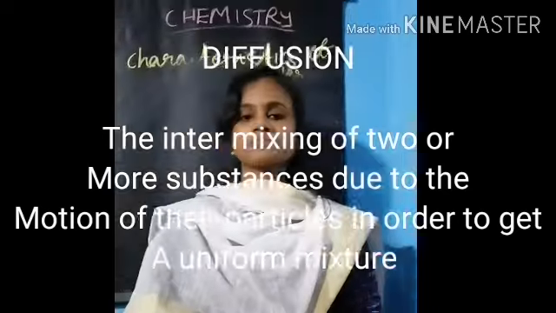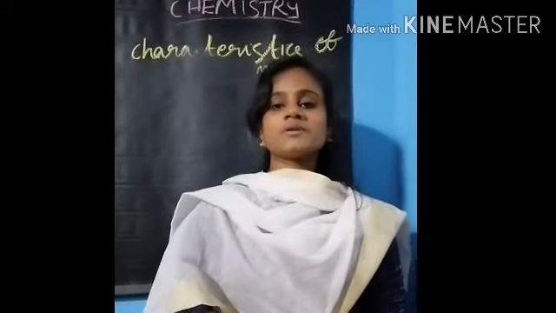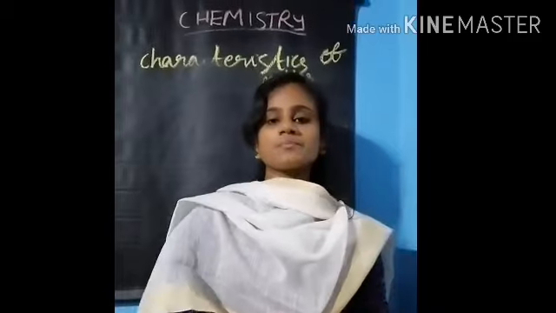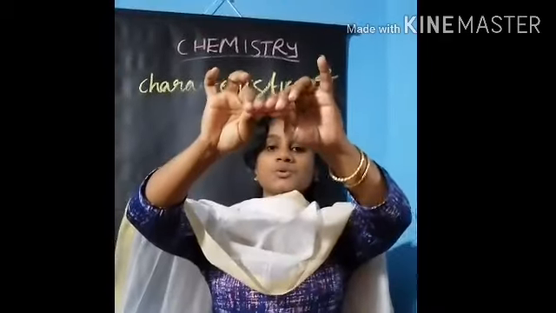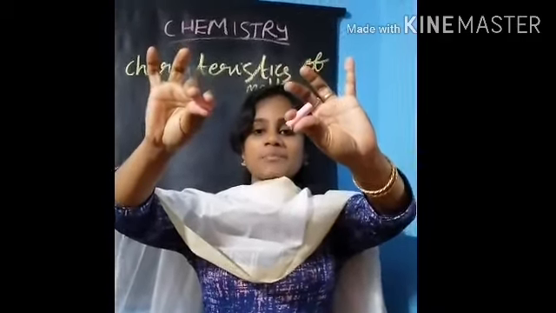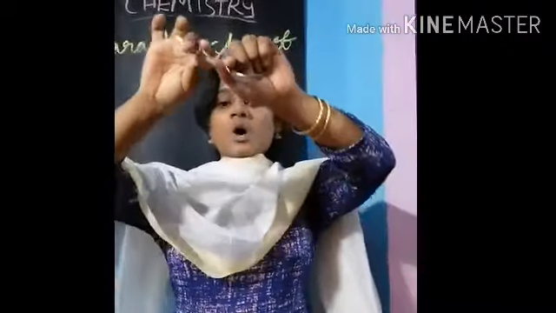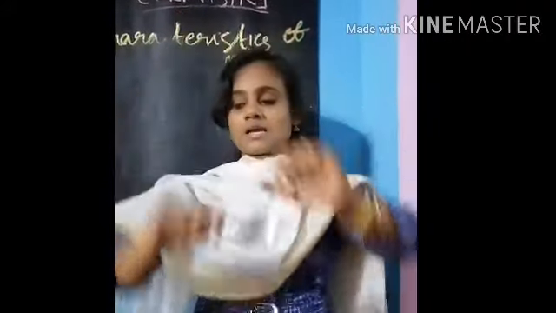Called diffusion. Fourth one is particles of matter attract each other. For example, we can take a piece of chalk. We can break it into pieces very easily. But take this teaspoon. How can we break it? It is not possible. That is not easy. So we can confirm that particles of matter attract each other.